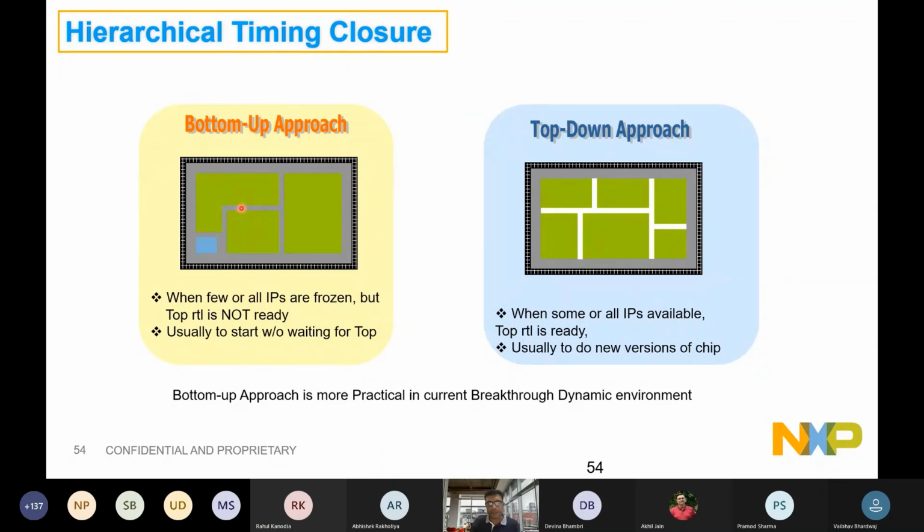I think in the earlier slides we have seen how chip 1 will talk to chip 2. Now we are talking about one internal design talking to another design, and that design talking to another design inside the chip. So we will wait for some critical IPs which are not frozen, implement the rest of it, and while that is done, we'll integrate it and then do a tape out. This bottom up approach is quite effective.